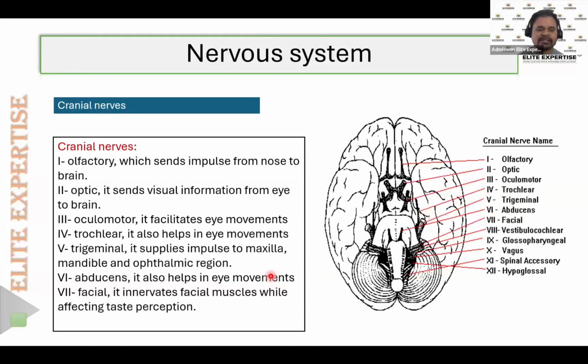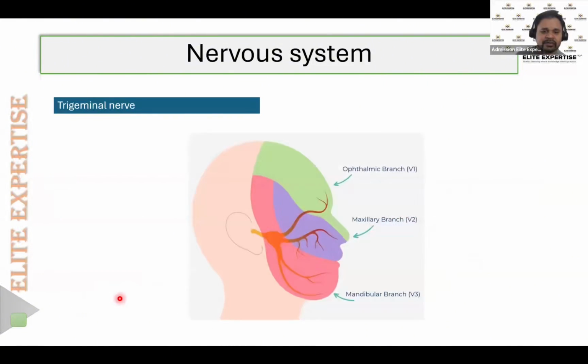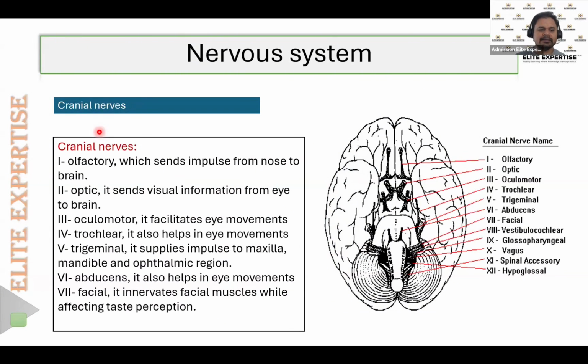Then the seventh cranial nerve is the facial nerve. The name itself indicates facial. Apart from the maxilla, mandible, and ophthalmic parts that the trigeminal nerve supplies, all the other parts of the face, including the tongue, are supplied mainly by the facial nerve.